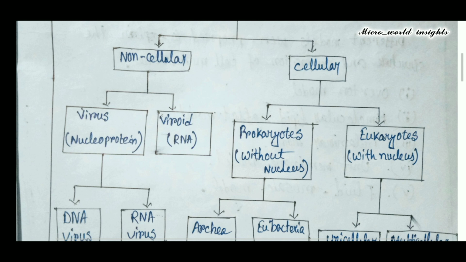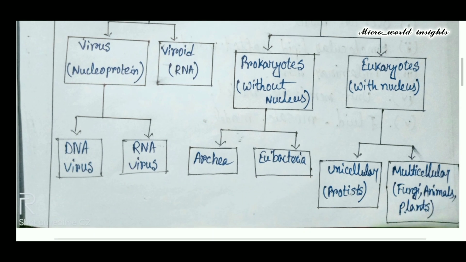Prokaryotes are without nucleus, eukaryotes with nucleus. Virus is also of two types, DNA virus and RNA virus. Prokaryotes are also of two types, archaea and eubacteria. Eukaryotes are also of two types, unicellular and multicellular. Unicellular protist and multicellular fungi, plants and animals.